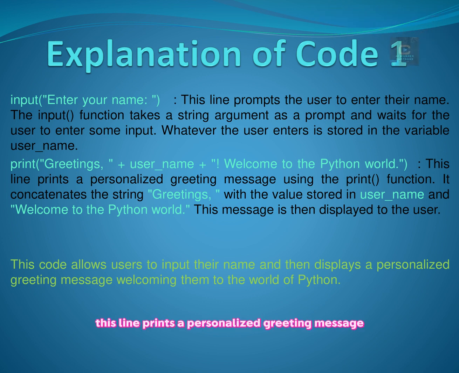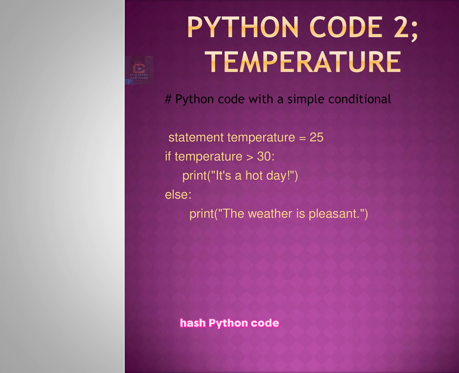This line prints a personalized greeting message using the print function. It concatenates the string "Greetings, " with the value stored in user_name and ". Welcome to the Python world." This message is then displayed to the user. This code allows users to input their name and then displays a personalized greeting message welcoming them to the world of Python.